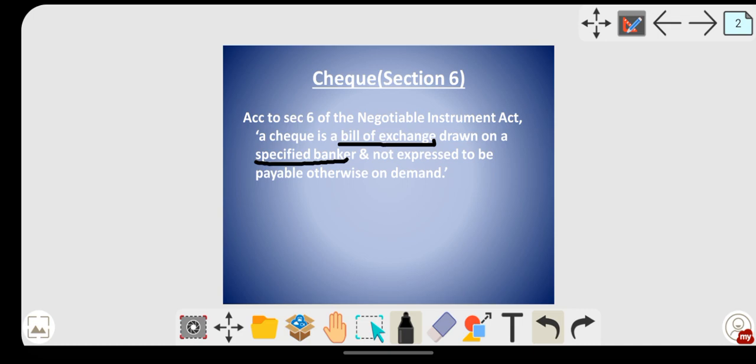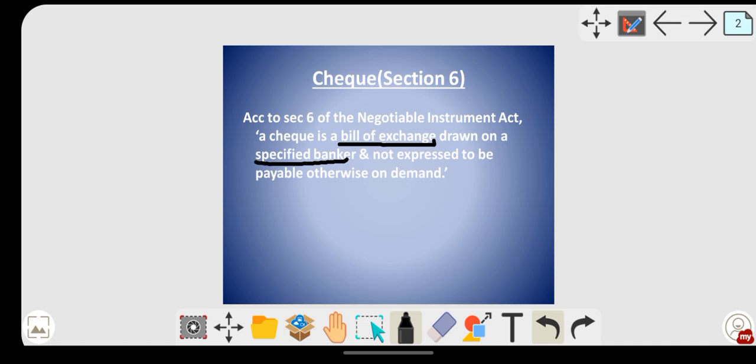A check is also a document, and in general terms we say that a check is a document which is used by the customer to withdraw the amount from his account. Suppose you have deposited money in the bank and you want to withdraw that, and you go to the bank, at that time they will give you a withdrawal check. In that, if you have observed, it is written pay on demand rupees or pay self rupees. So that is also a check.